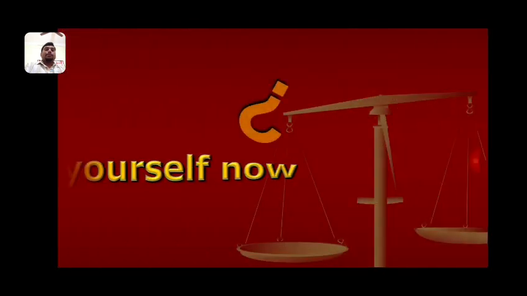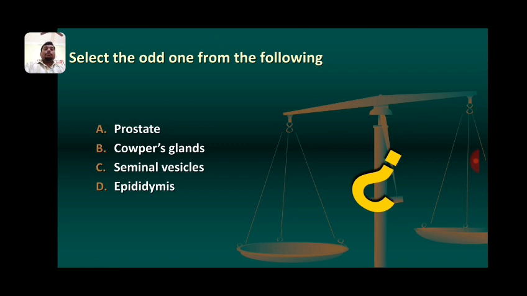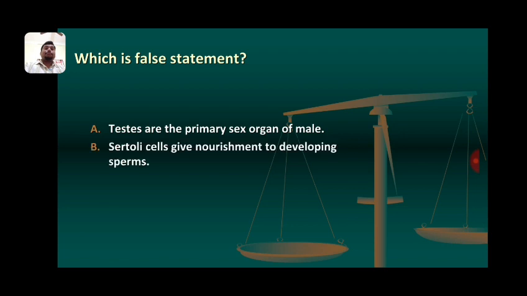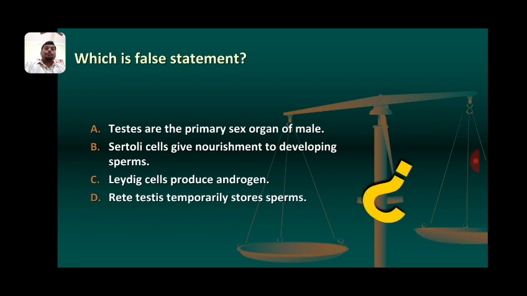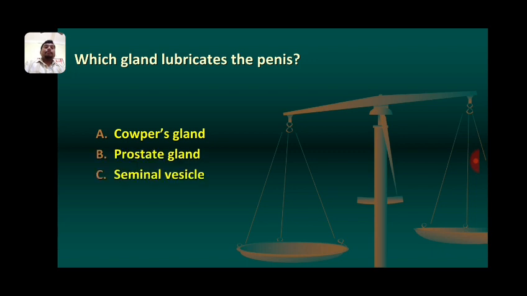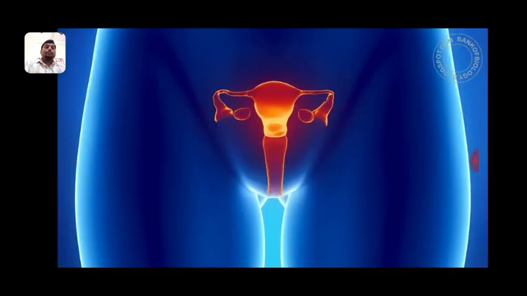Now let us test yourself. After doing all these tests, you have to submit the assignment. In the next part we will study the female reproductive system and then gametogenesis. After that, the next event will be insemination, then